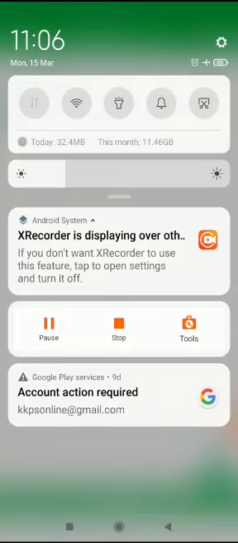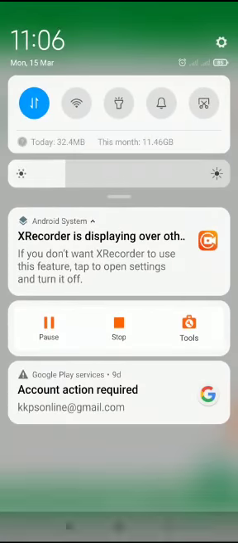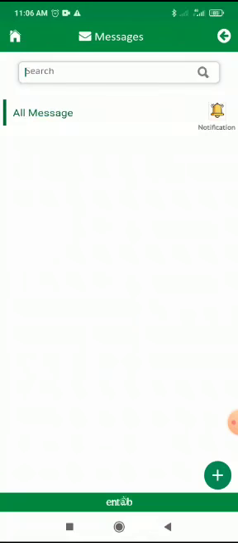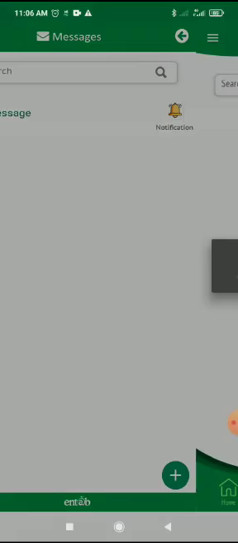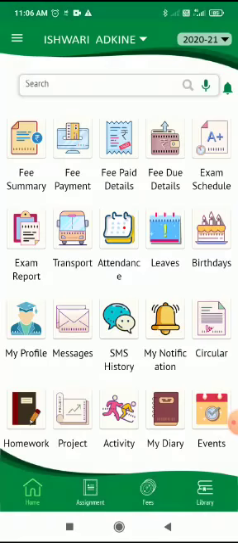Give me 1 minute, children. Yeah, so you have to go to messages. See here, this is the messages.